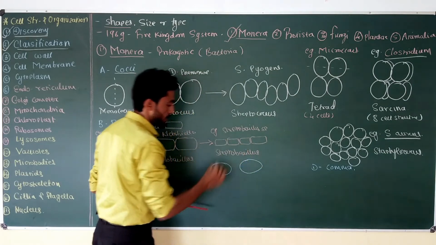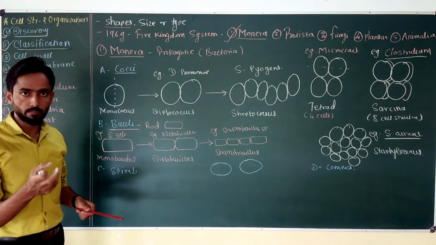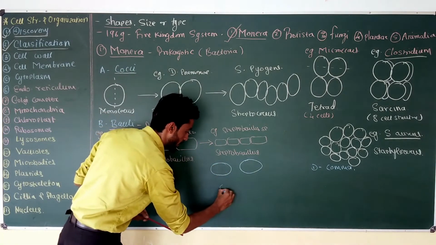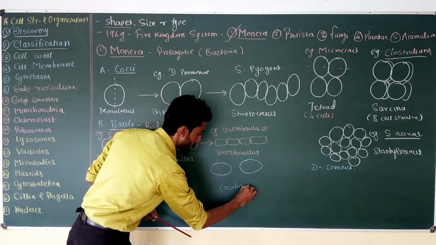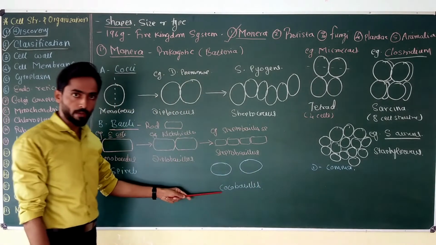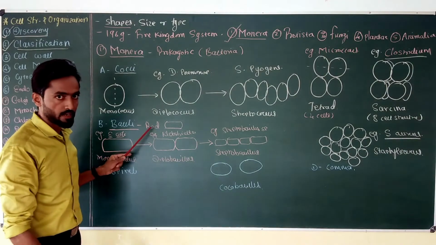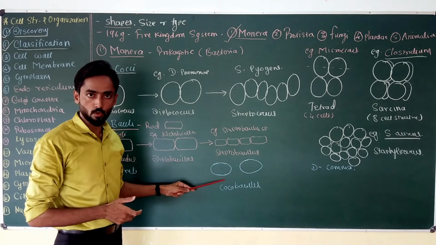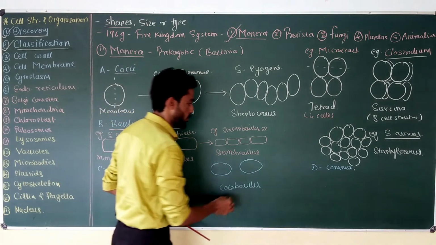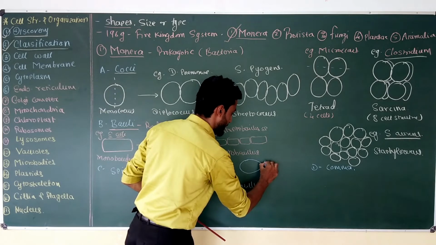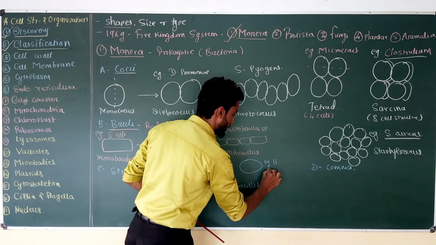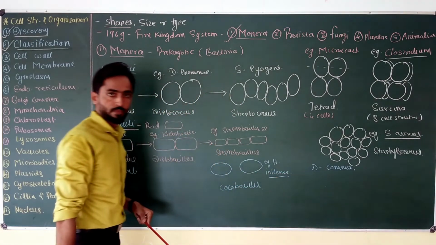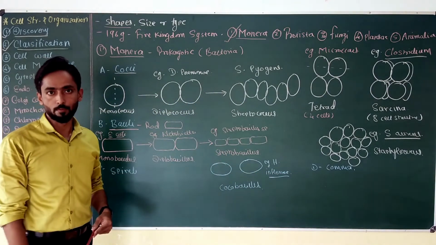Actually it is a rod, but due to growth, it becomes somewhat spherical, and such a cell is called Coccobacillus. A well-known example of Coccobacillus is Haemophilus, for example Haemophilus influenzae, which shows a Coccobacillus type of structure.